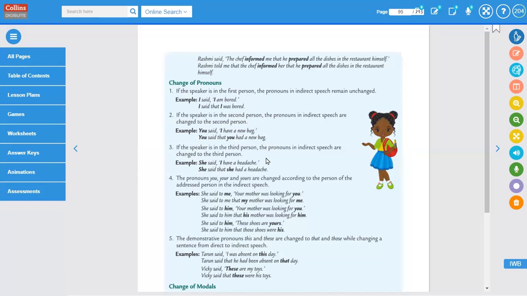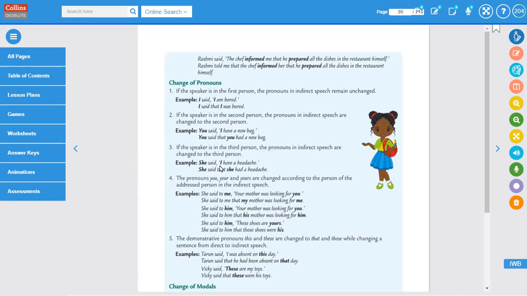If the speaker is in the third person, the pronouns in indirect speech are changed to the third person. She said, "I have a headache." She said that she had a headache. So in the second case, when we are transforming the sentence to indirect speech, we are adding that.